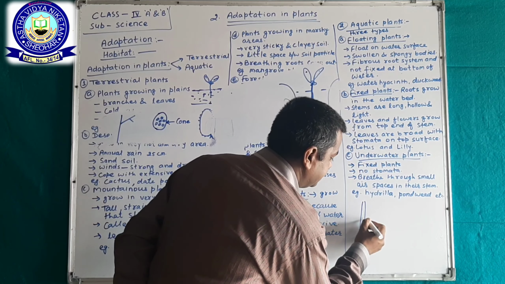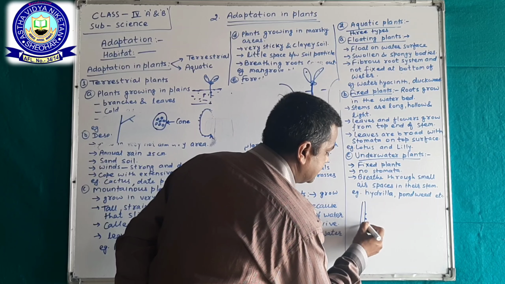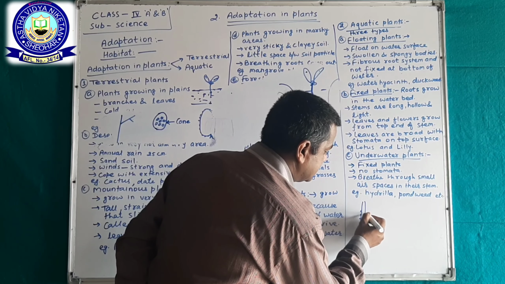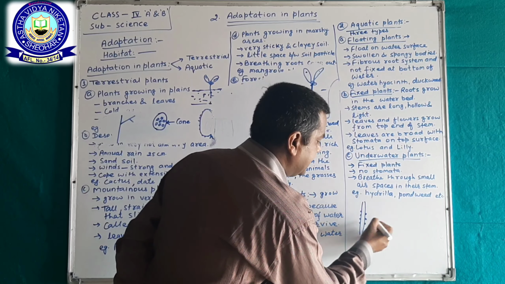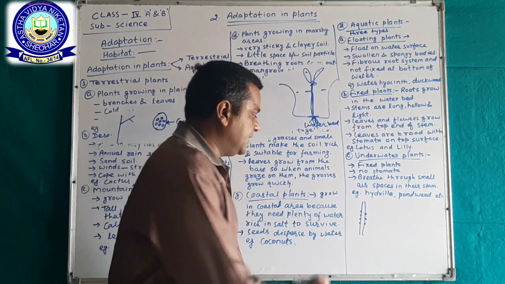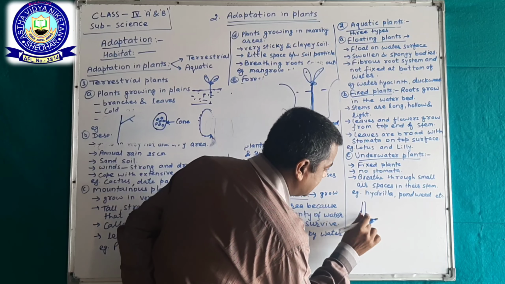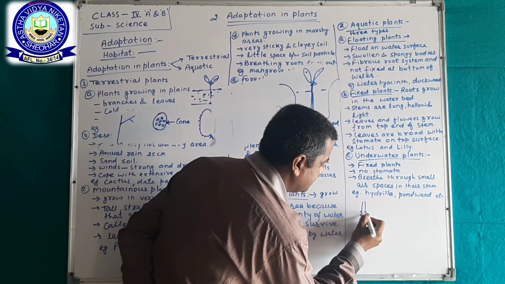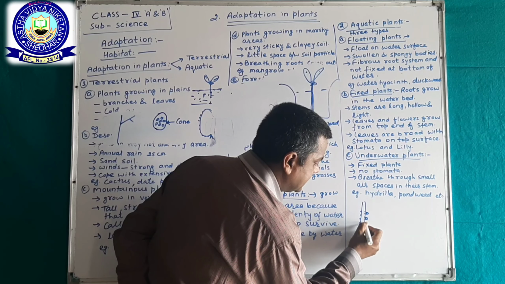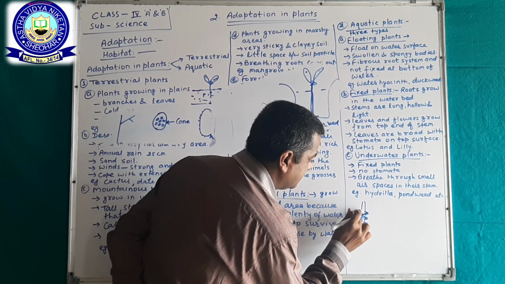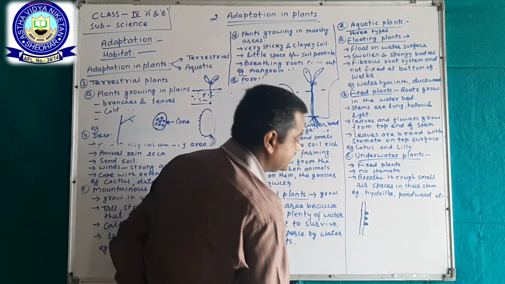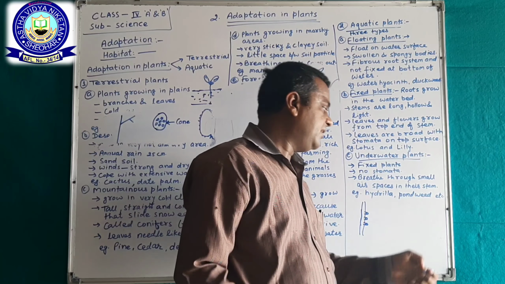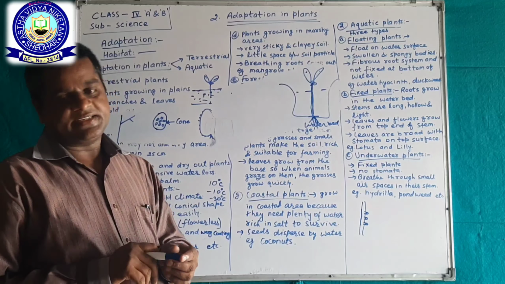Sorry, this is not stomata. This is breathing through small air spaces, like this one, air spaces, and through this it respires. Okay, as for example, hydrilla and pondweed, etc.